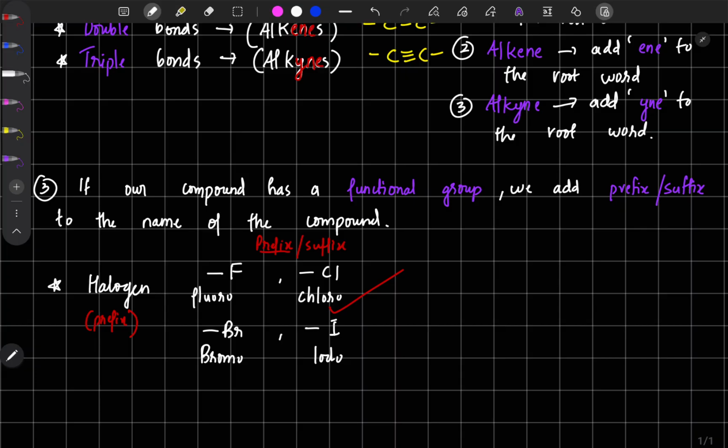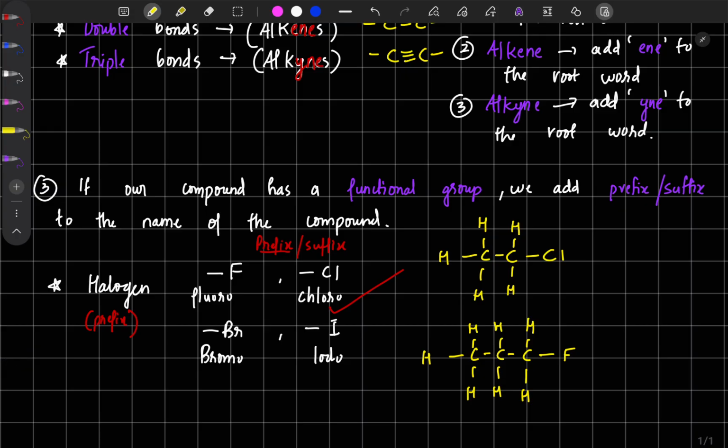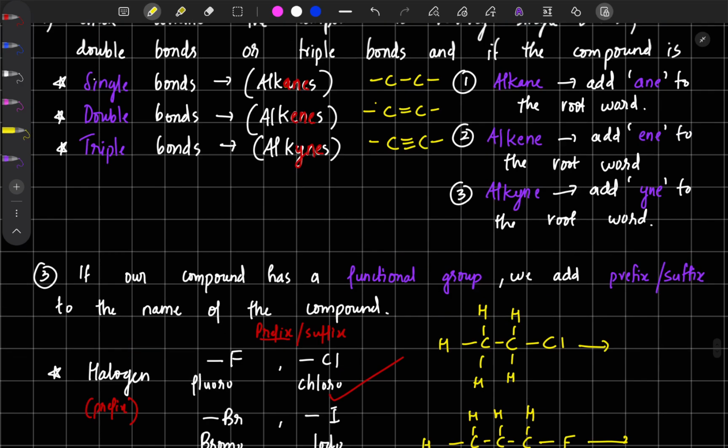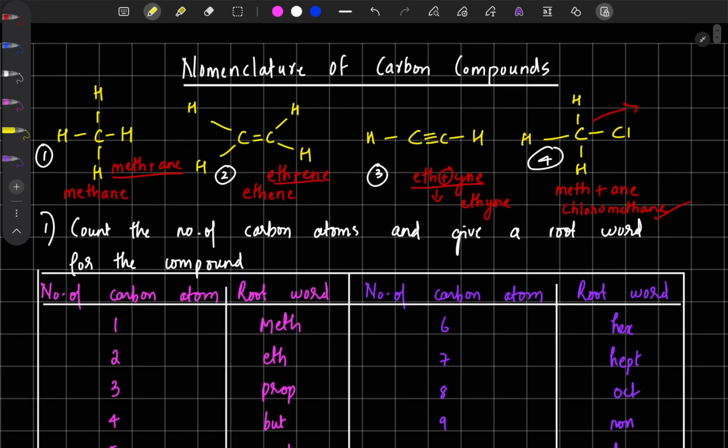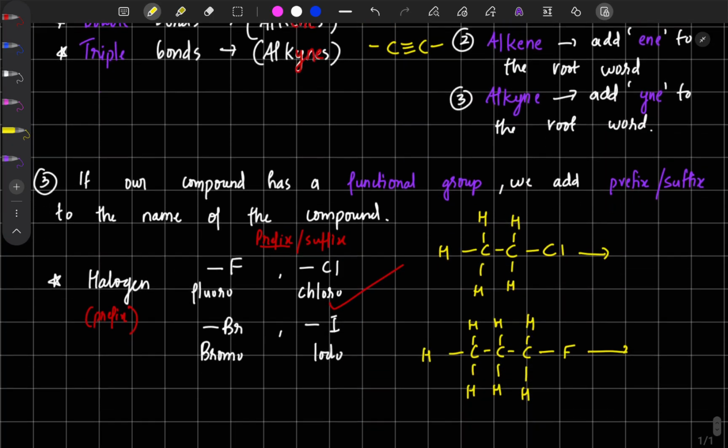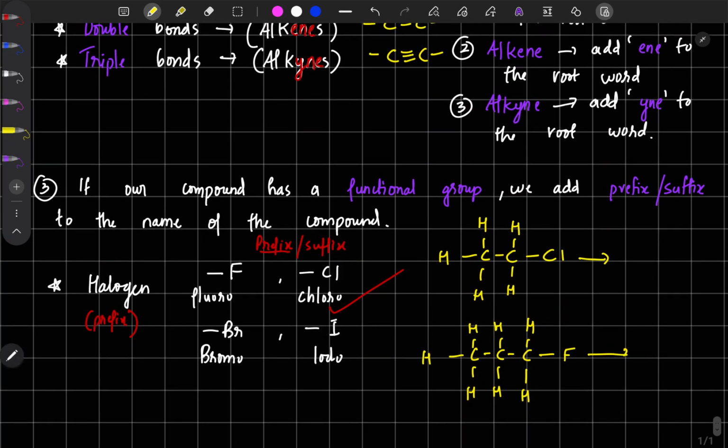We can also write some more examples of compounds. I will draw some compounds. Now take a second and think about the name of these two compounds. Pause this video and predict the name of the compound yourself. Now I will answer. Look at the number of carbon atoms. That is our first step, our first rule. We need to find the root word. Look at the number of carbon atoms here. 2. 2 carbon atoms means what is the root word? Yes, it is eth. So I will write eth.